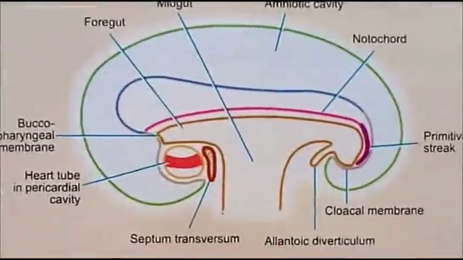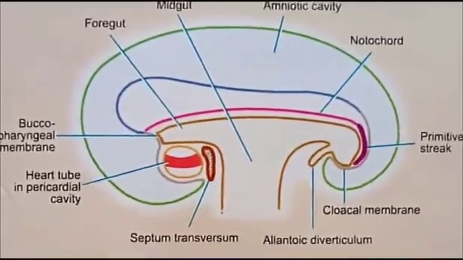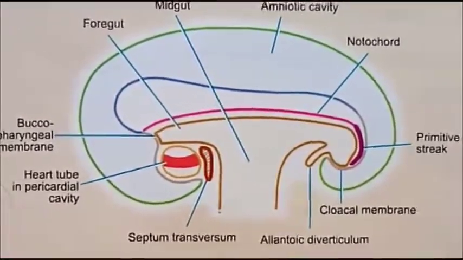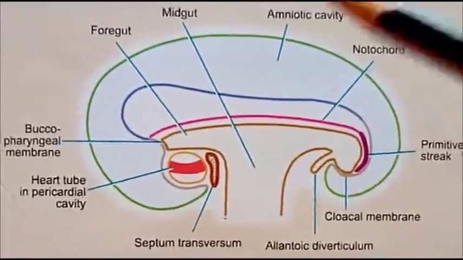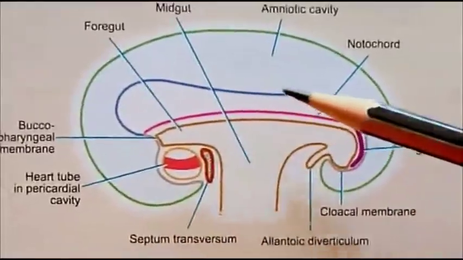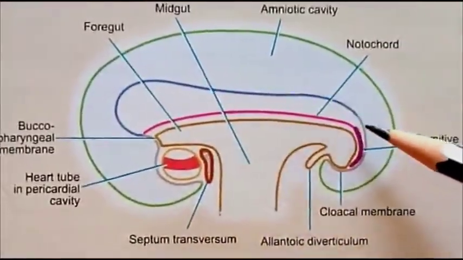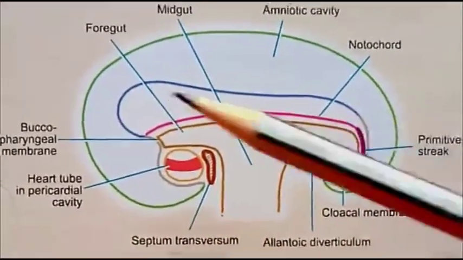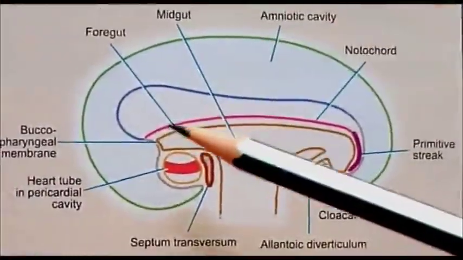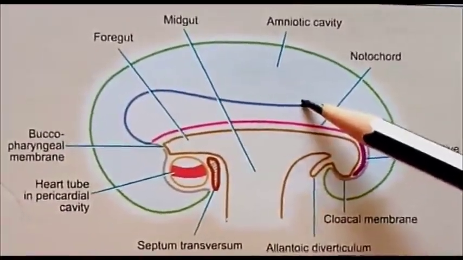In this diagram we can find certain special structures from which some important organs of the embryo develop. Here we can see this enlarged area, the neural tube. This is the formation of the neural tube, which gives rise to the brain and spinal cord of the embryo. Below it lies the notochord. These two structures develop from the ectoderm layer.